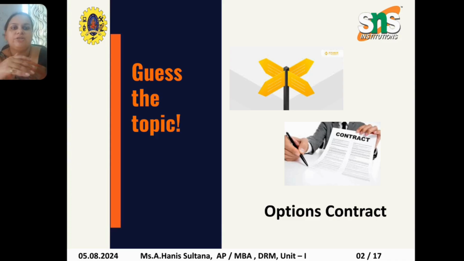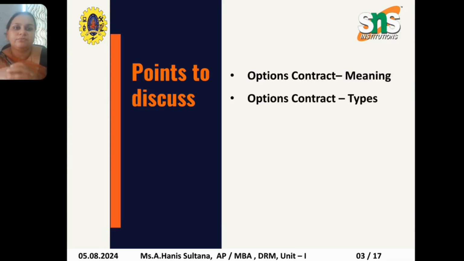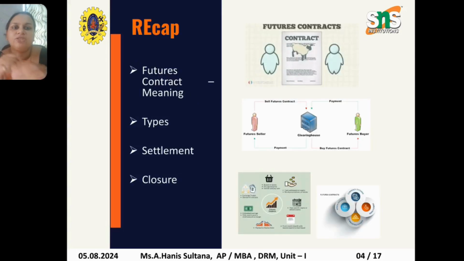Now we are entering into the option contract. Earlier we discussed the meaning, and now we will go into deep discussion of the types of option contracts available. So we had a recap of future contracts: meaning, type, settlement, closure, etc.